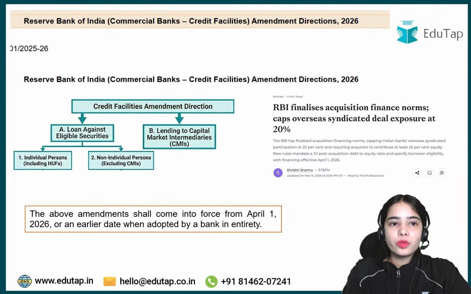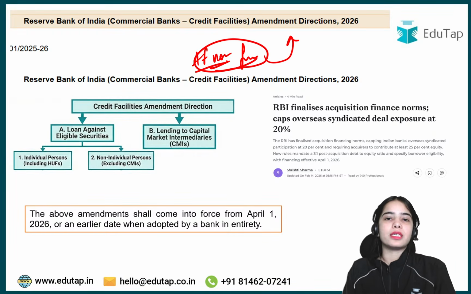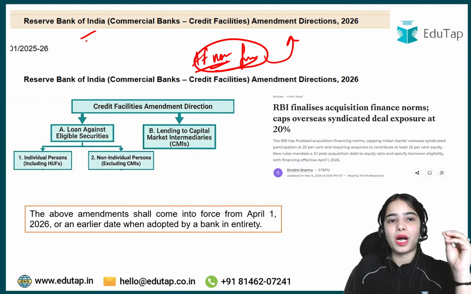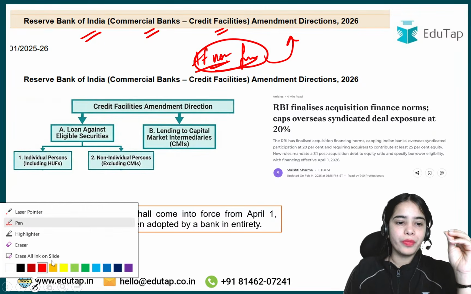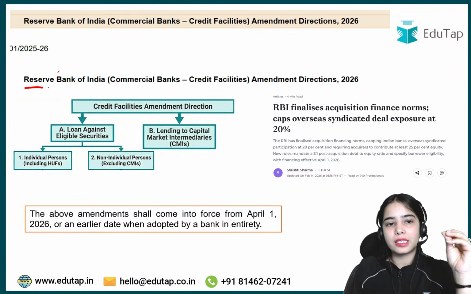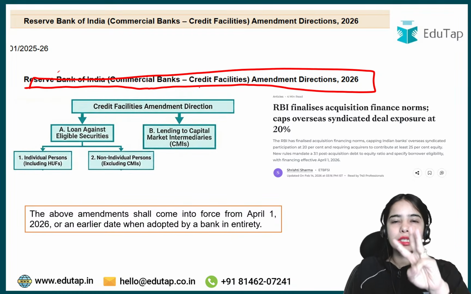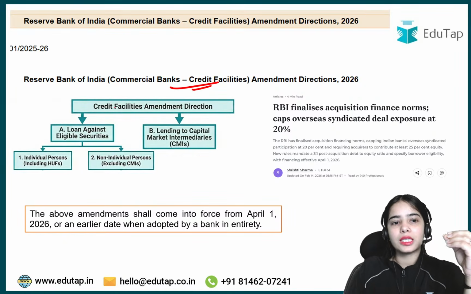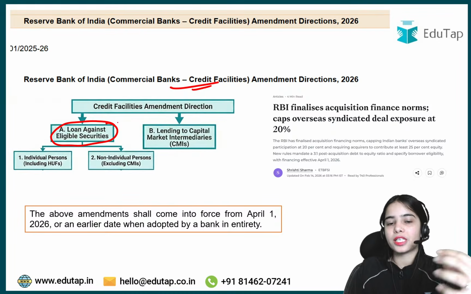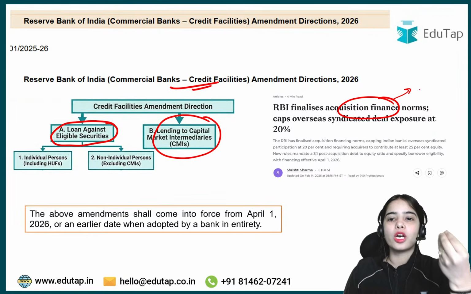Now, the acquisition finance framework is part of the detailed framework released by the Reserve Bank of India under the Reserve Bank of India Commercial Banks Credit Facilities Amendment Direction 2026. In this, three different norms have been released: loans against eligible securities, lending to capital market intermediaries, and acquisition finance norms for the commercial banks.